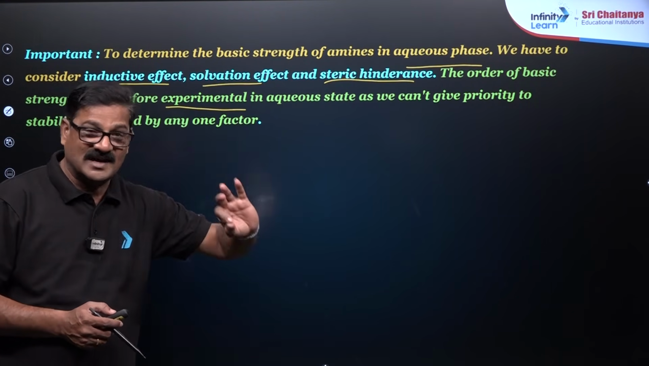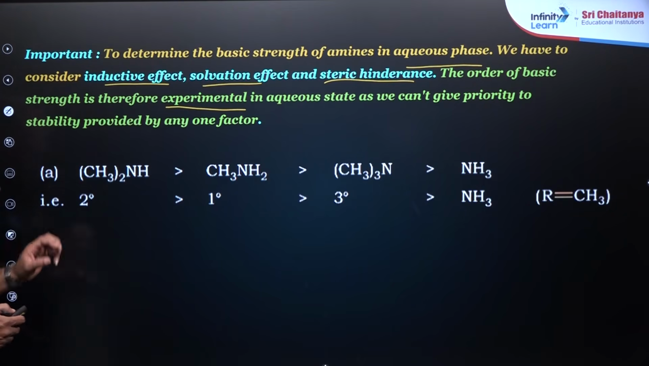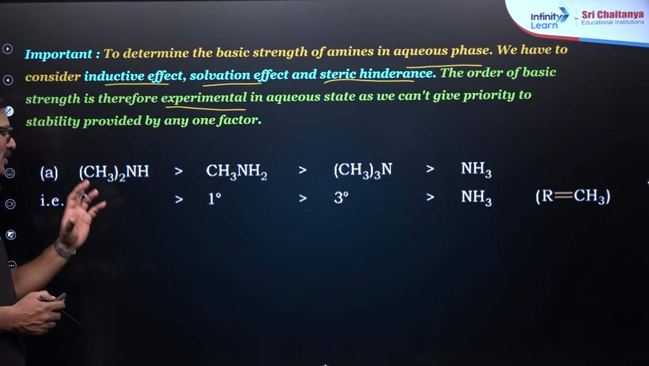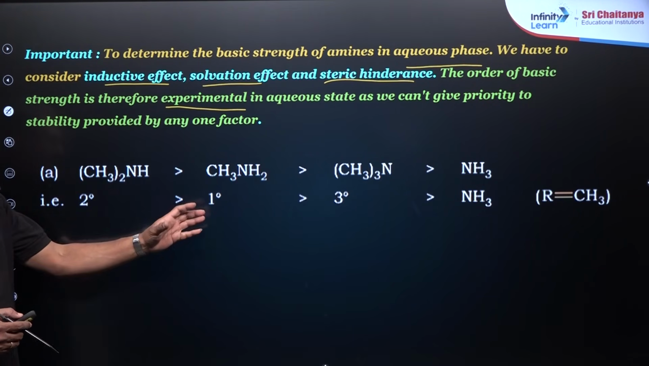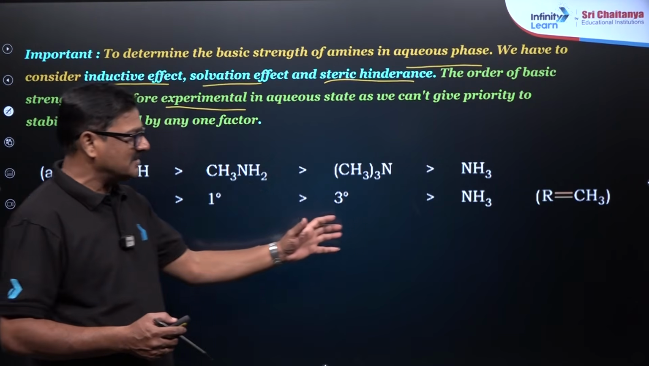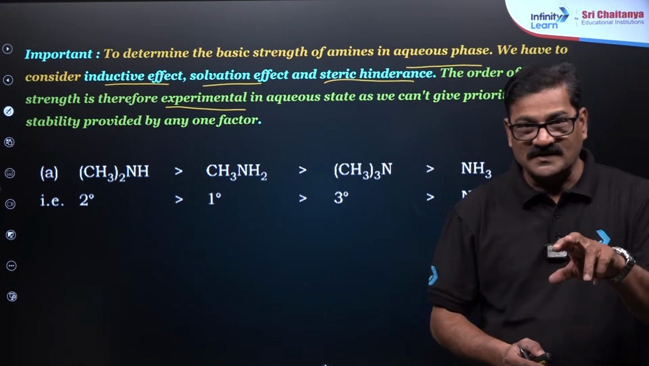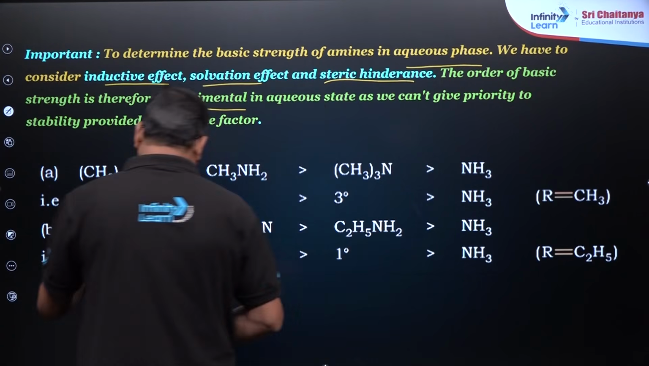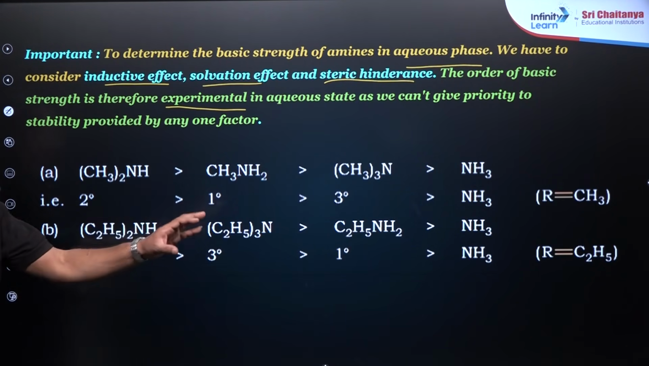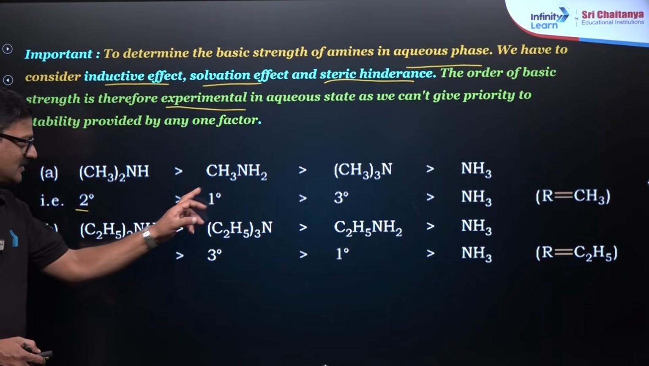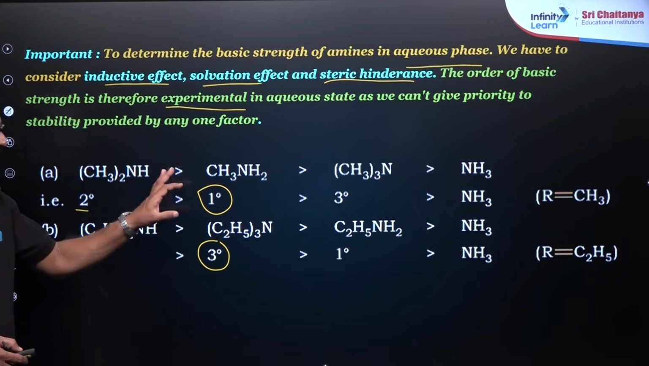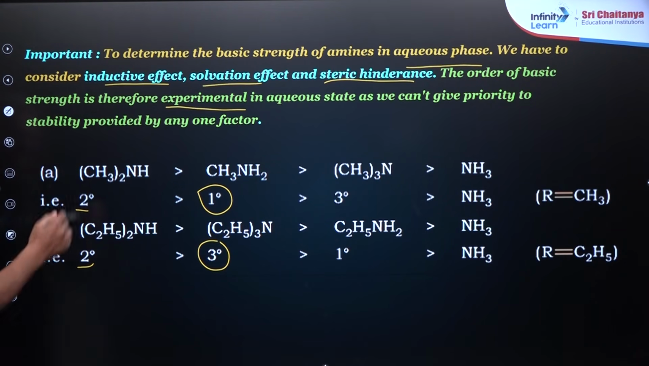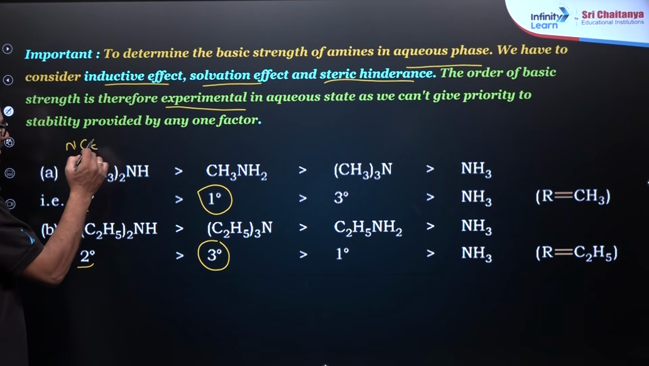Kb वैल्यू का हिसाब से आपका मिलेगा. If it is a methyl group, secondary is greater than primary is greater than tertiary is greater than ammonia. If it is an ethyl group, it is going to be secondary is greater than tertiary is greater than primary, and you see the variation comes here. That's very important. And this is the order given in the NCERT.